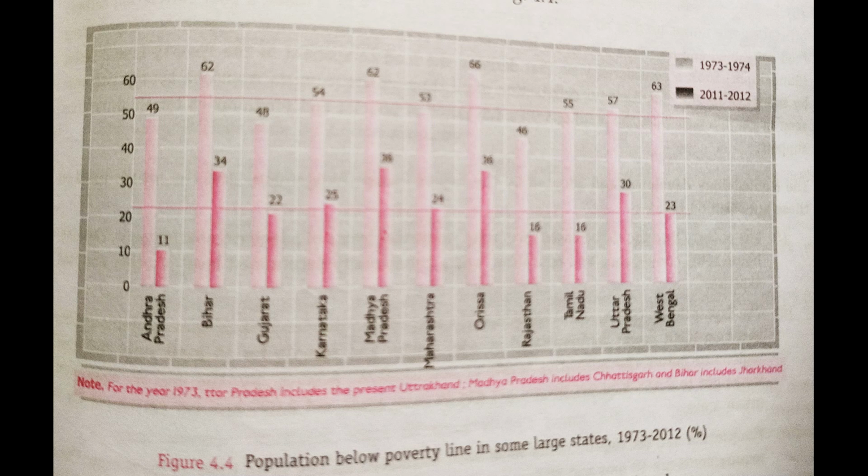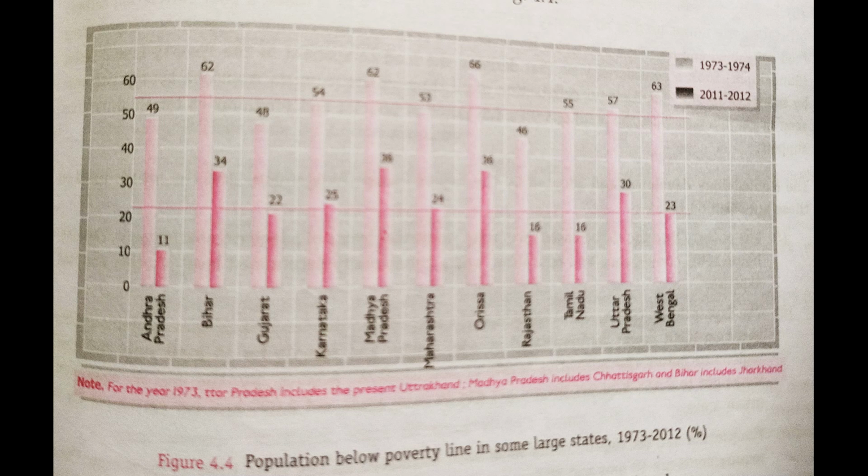Where the policies' implementation has been done perfectly and output was 100%, and the other regions were left out and totally ignored. In this graph, you can also see two bars. One light-colored bar shows the percentage of 1973 to 1974, each state's and each region's poverty percentage, and the dark pink bar shows the 2011 and 12 status.